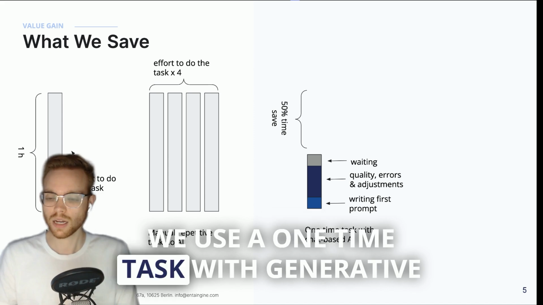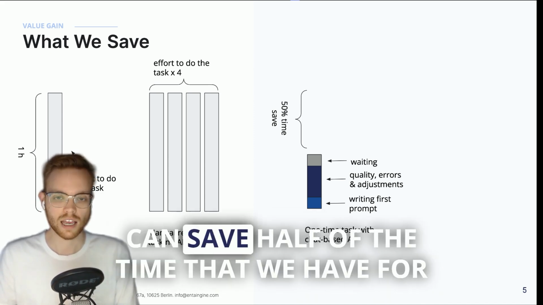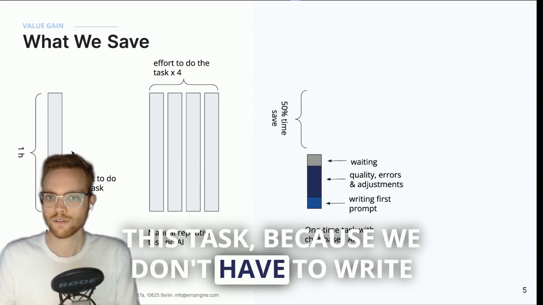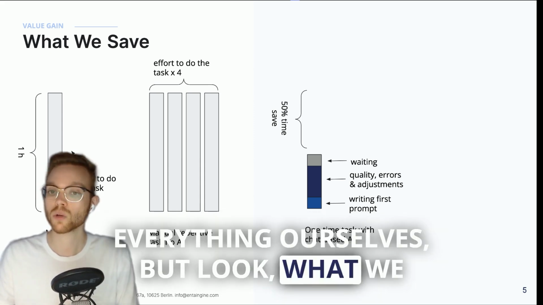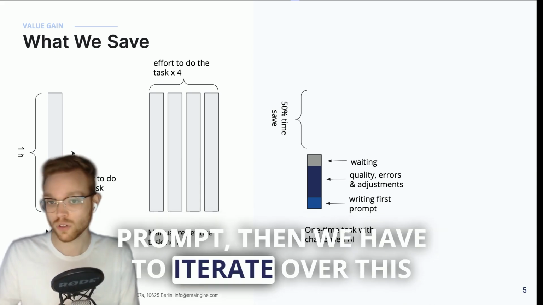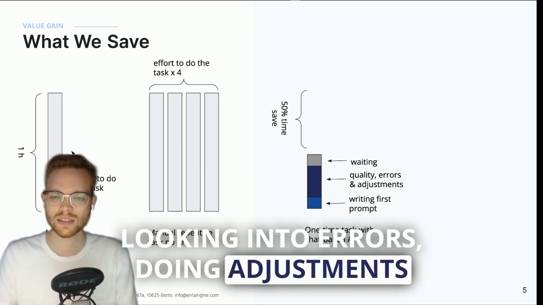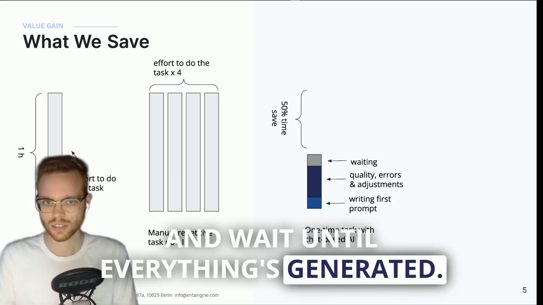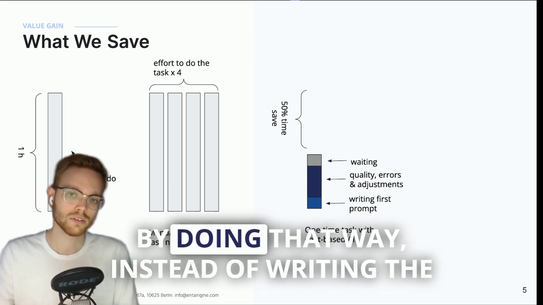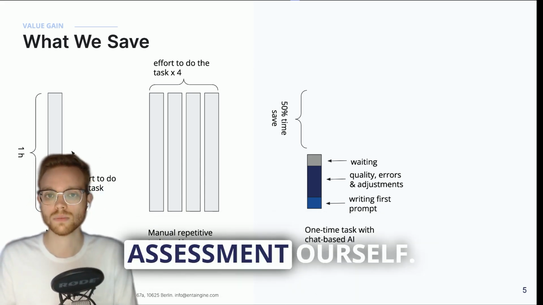If we use a one-time task with a generative AI-based chatbot, so ChatGPT, then we can save half of the time for this task, because we don't have to write everything ourselves. But what we still have to do is write the prompt. Then we have to iterate over this prompt a little bit, looking into quality, looking into errors, doing adjustments, and wait until everything is generated. Let's assume we can save 50% of the time by doing it that way instead of writing the whole text ourselves or doing the whole assessment ourselves.